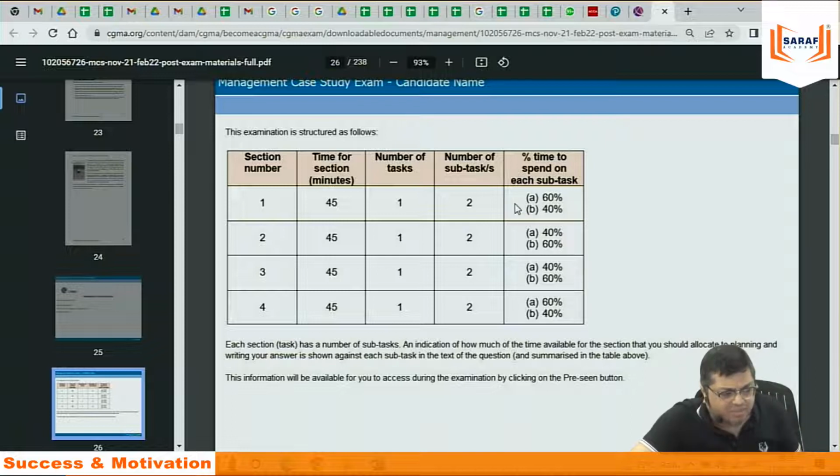Normally, nowadays, they have decided that they will give 2 parts. But they have not said that they cannot give ABC, 3 parts. Which is saying 60%, 40%. That means your 60% and 40% of the time should be utilized out of 45 minutes to write the answers.